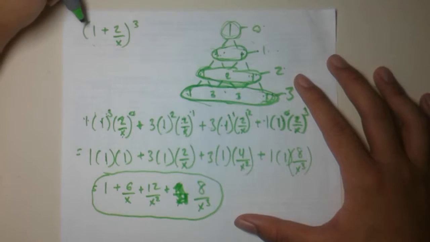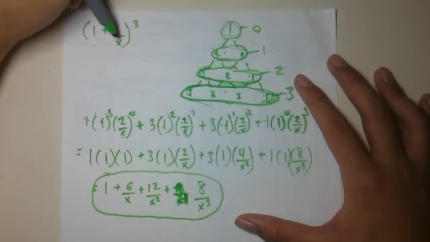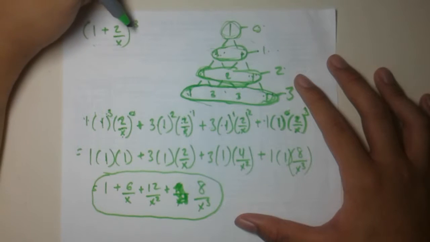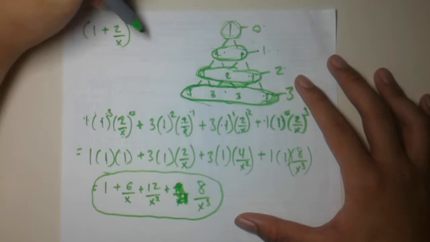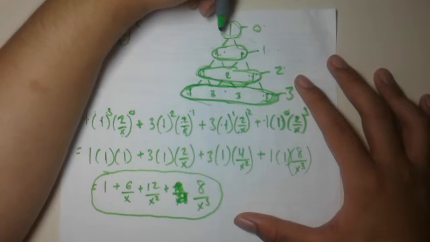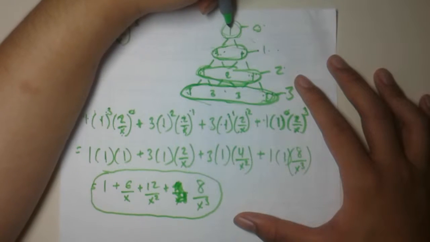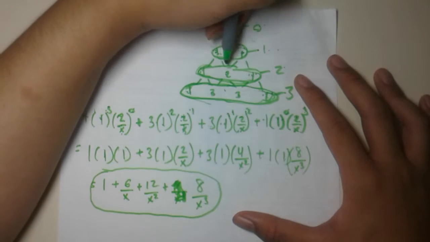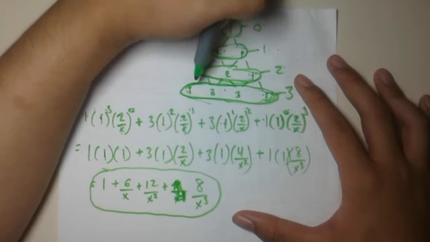Question 3. (1 + 2/x)^3. We use Pascal's triangle in order to find the binomial expansion of binomials. To build the triangle, we start with 1 and continue placing numbers below it in the triangle pattern.